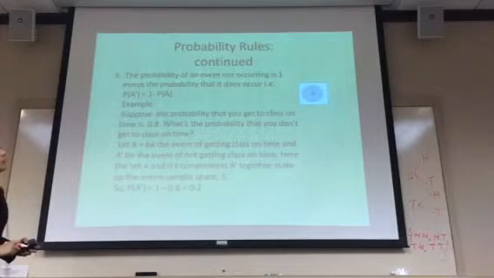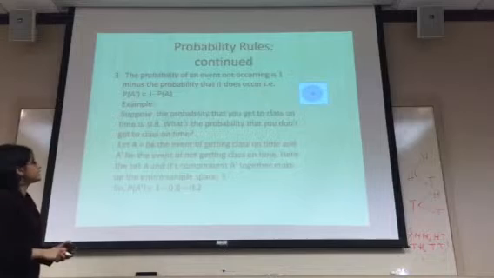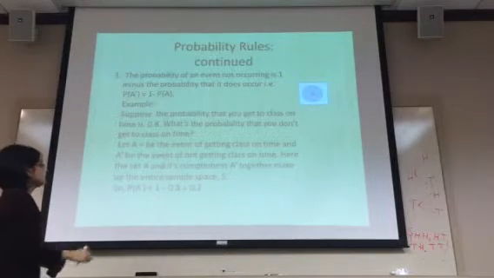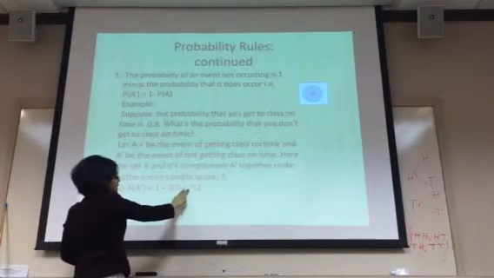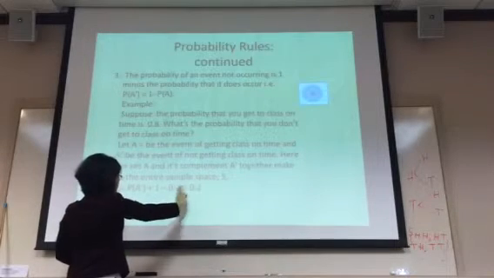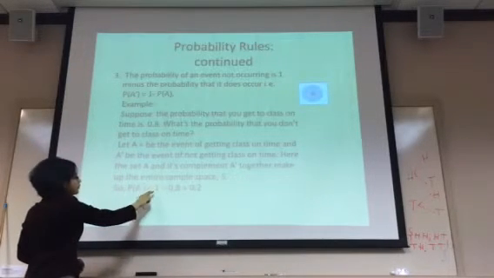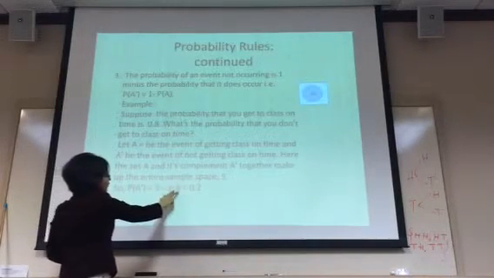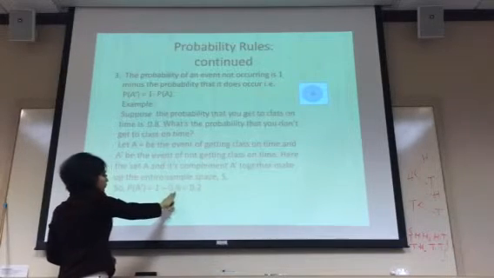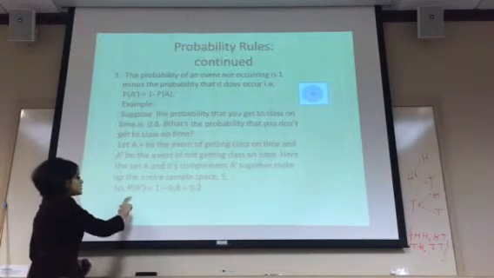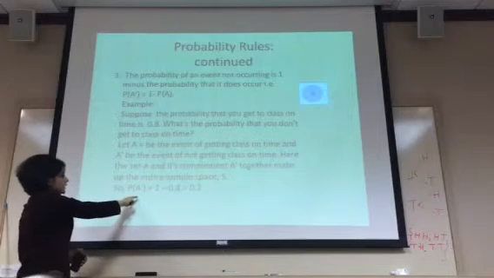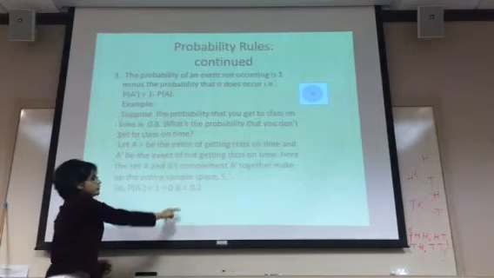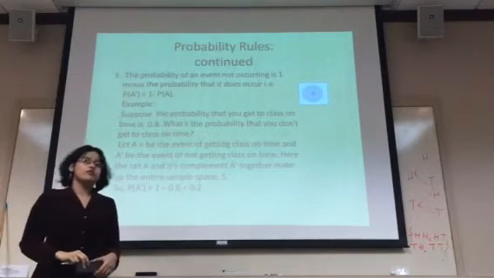So the probability of not getting to class on time equals 1 minus 0.8 equals 0.2. Here 1 is the probability of the sample space and 0.8 is the probability of A. So the probability of not getting to class on time is 0.2. That would be all for today.